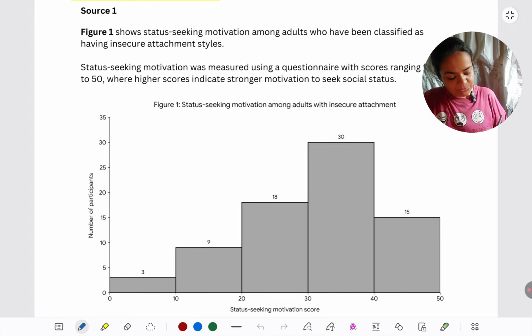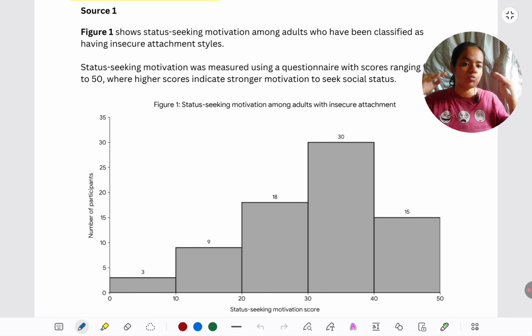So, when it comes to source 1, always when you look at the source, read the titles. Every word is very important on the question paper and in the booklet. Nothing is to be skipped. And same thing like I've done for the claim, I won't be able to do repeatedly on the video, this will become too long, but keep on understanding what every figure is telling you. In your mind, keep on translating it to what you have learned in the course. So figure 1 is showing some status seeking motivation in adults who have been classified as having insecure attachment styles.